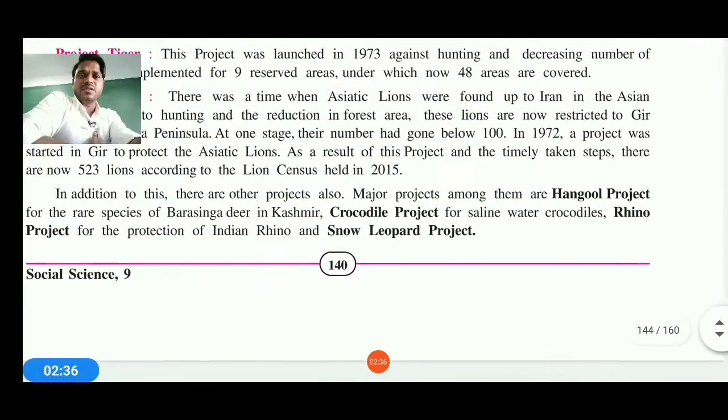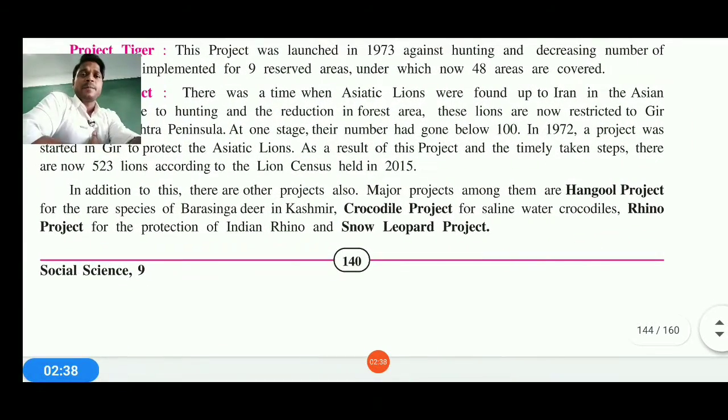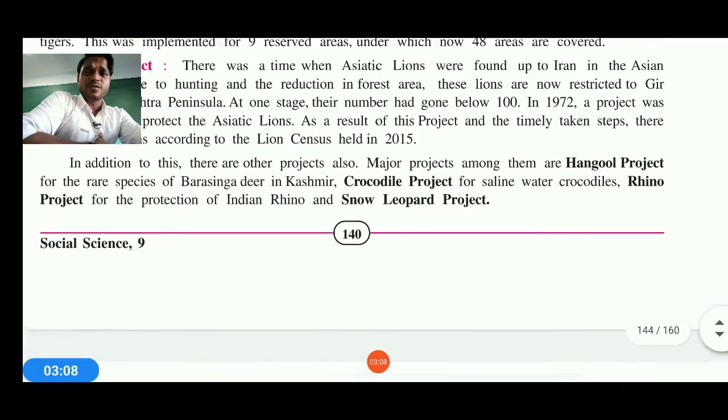Now in addition to these, there are other projects also. Major projects among them are the Hangul project for the rare species of Barasingha deer in Kashmir. The crocodile project is there. Some people are eating the flesh and taking the skin and teeth of crocodiles, everything is used. We should not go with this kind of thing, and we should strictly take action against these people. The rhino project is also working in Kaziranga, Assam, and the snow leopard project is also working. So we need to take care of this.